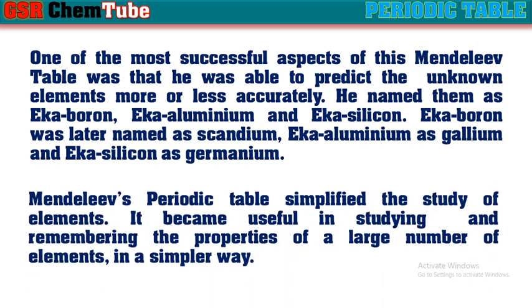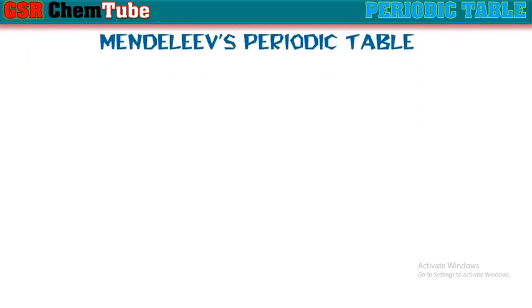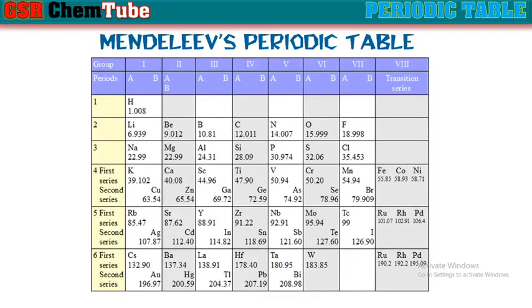Mendeleev's periodic table simplified the study of elements. It became useful in studying and remembering the properties of a large number of elements in a simple way. So this we can say as Mendeleev's periodic table.